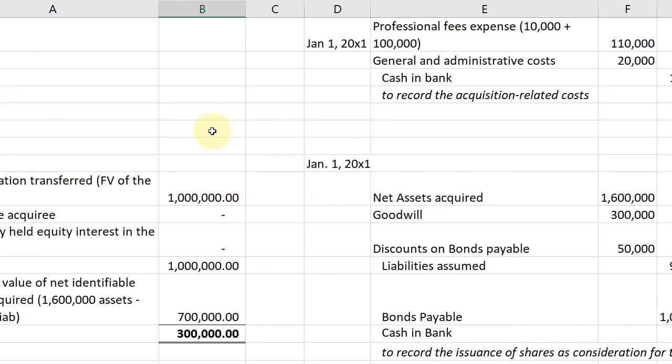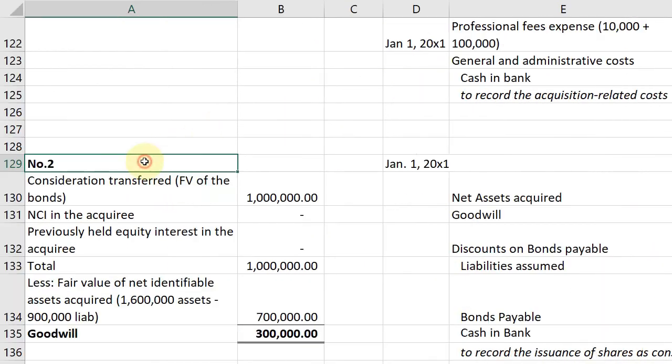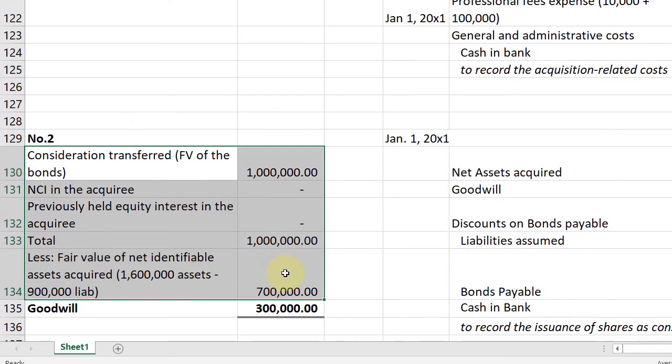Next, number 2. Additional information is that as consideration of the business combination, ABC issued bonds with face amount and fair value of 1 million. Transaction costs incurred in issuing the bonds amounted to 50,000. How much is the goodwill? Dito naman, ang distinct niya is, you have issued a debt instrument, as in debt, D-E-B-T, debt instrument. This is the bonds payable. So let's compute first the goodwill.